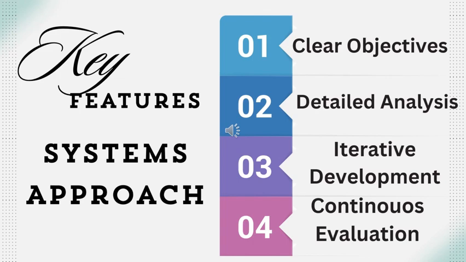The systems approach is characterized by several key features. First, clear objectives. Instructional goals are clearly defined and measurable. Second, detailed analysis. A thorough analysis of learners' needs, the learning context, and the content to be covered. Third, iterative development. Instructional materials and strategies are developed and refined through repeated cycles of design, testing, and revision.